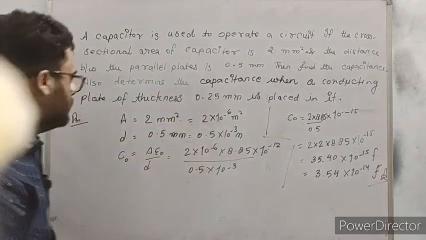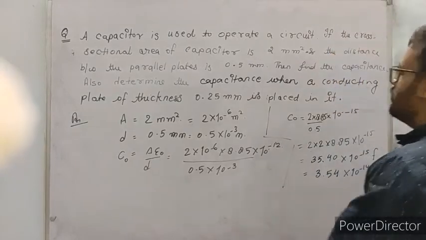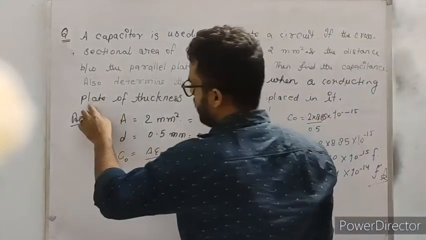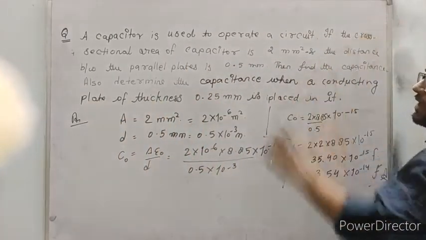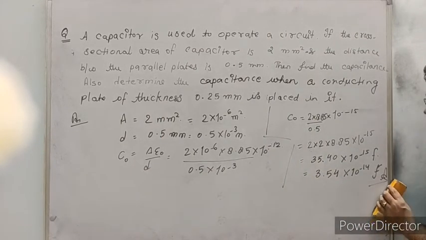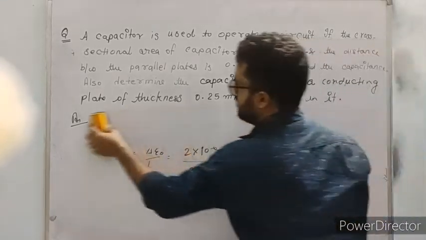But now it is not completed here. What will be the capacitance when a conducting plate of thickness 0.25 mm is placed inside it? Okay, so let's go to the next part of this question.